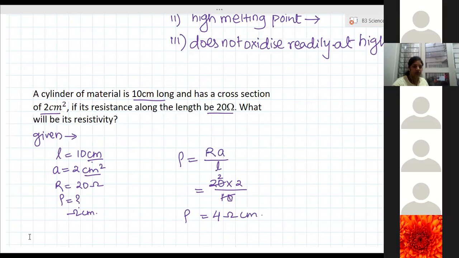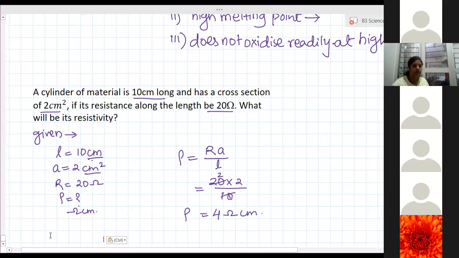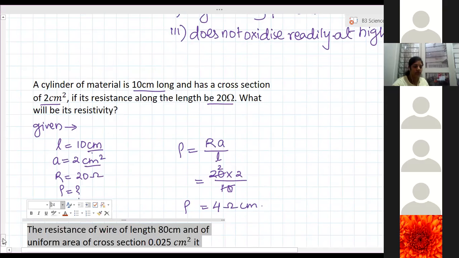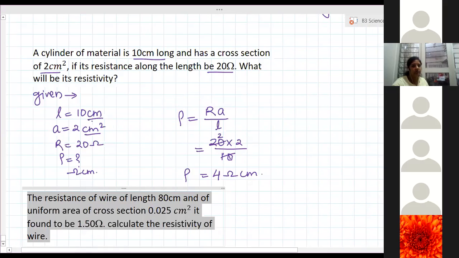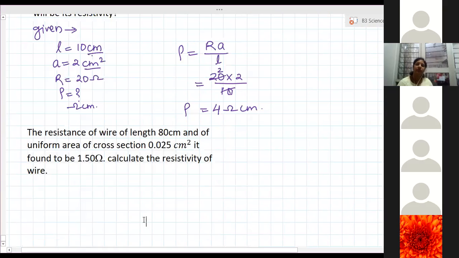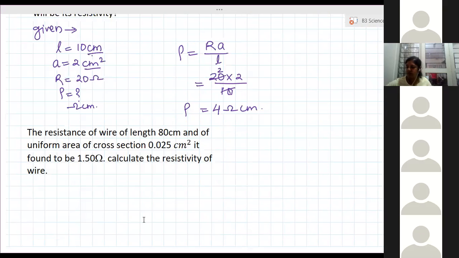Fine, first question. Deepika, can you tell what are the things given? The length of the wire is 80 centimeter. Area is 0.025 centimeters square.